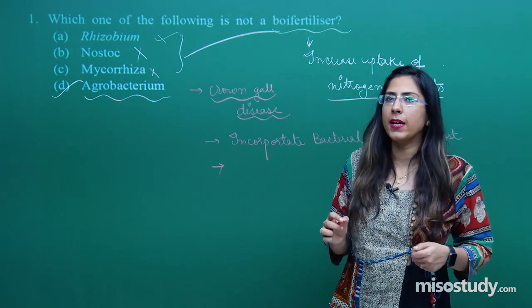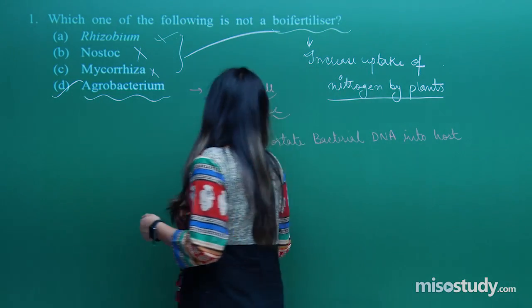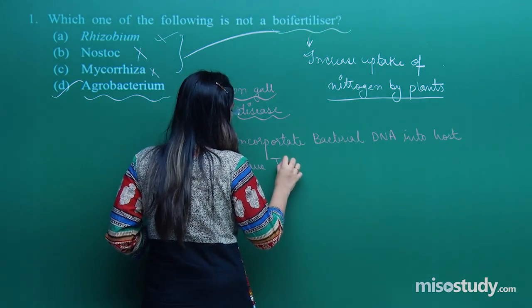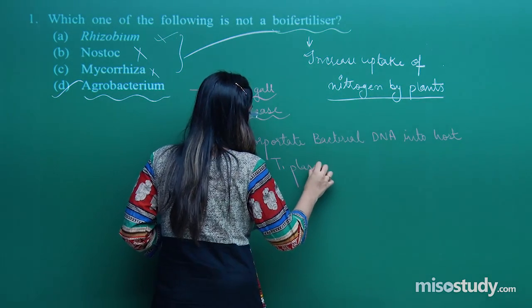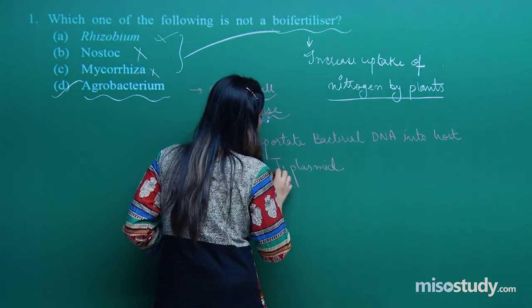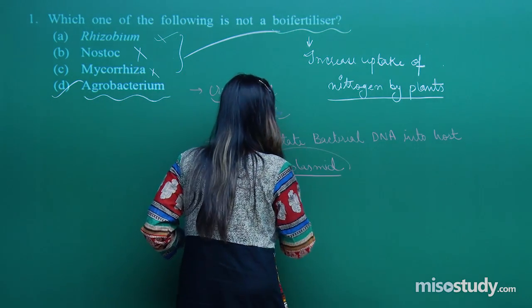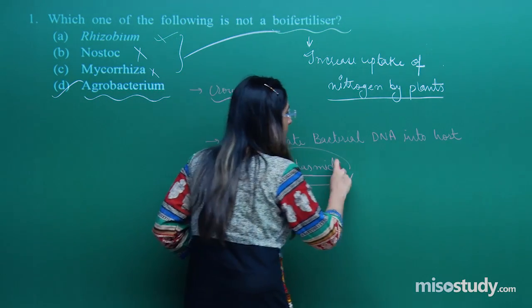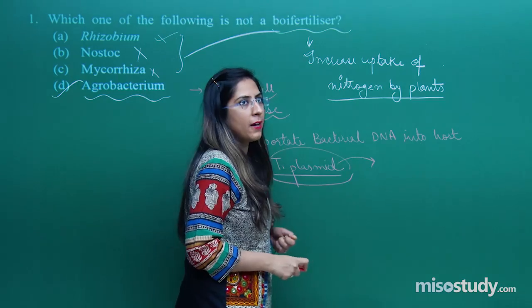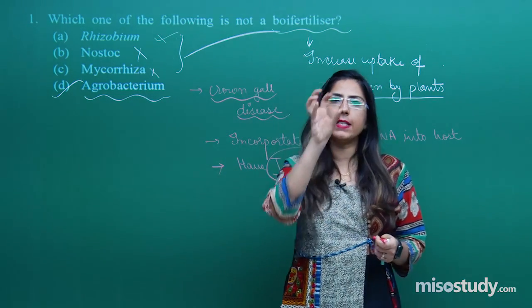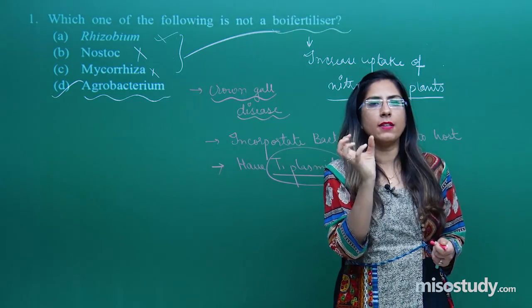Now what is the reason behind their use? The reason is that they have a Ti plasmid. Now, what is a Ti plasmid? It is an extra chromosomal plasmid, extra chromosomal DNA, and it can easily be transferred from one organism to another.